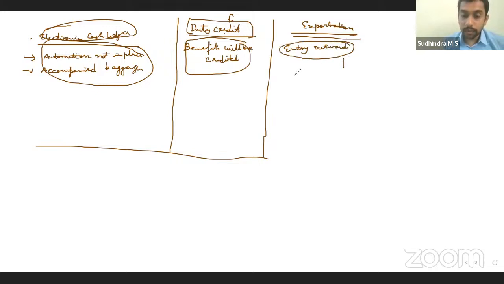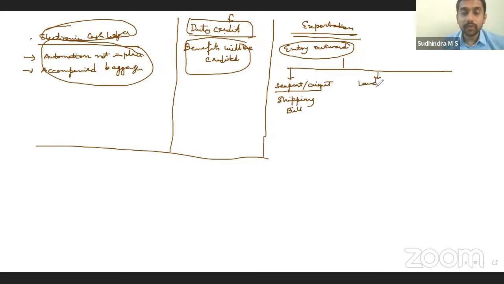The goods are to be accompanied by a shipping bill if the export is happening through a seaport or airport. If export is happening through a land customs station, in those countries where we share land borders, then a bill of export.